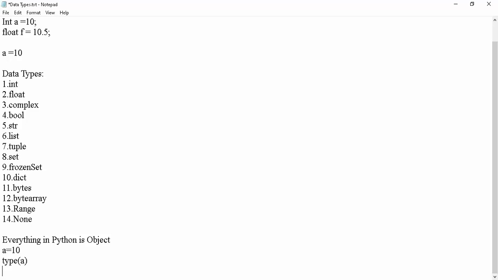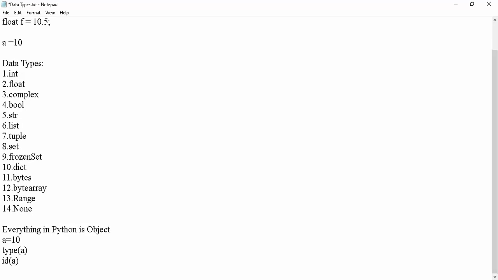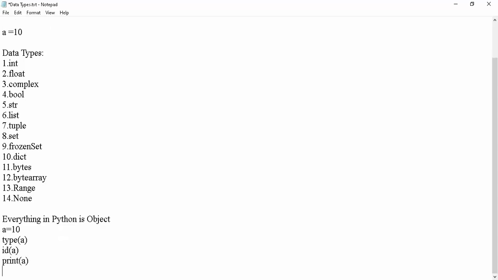If you want to know the address of the object, then you need to use the id function, id of a. Next, I want to print the value of a. That one we know, print of a. So the most commonly used Python inbuilt functions are type, id and print.